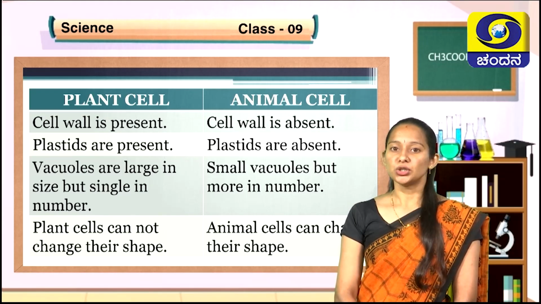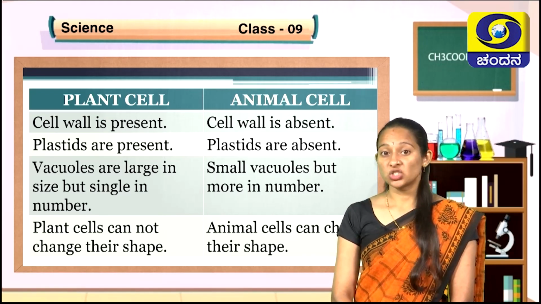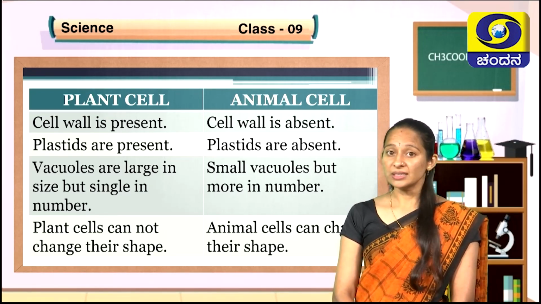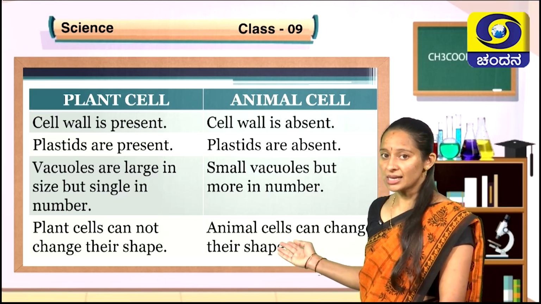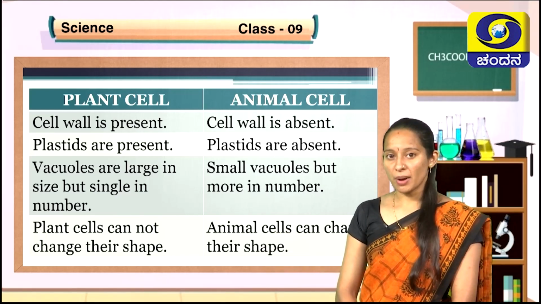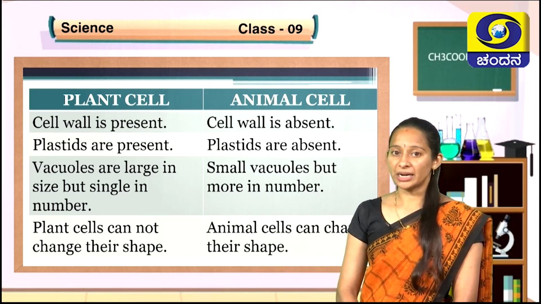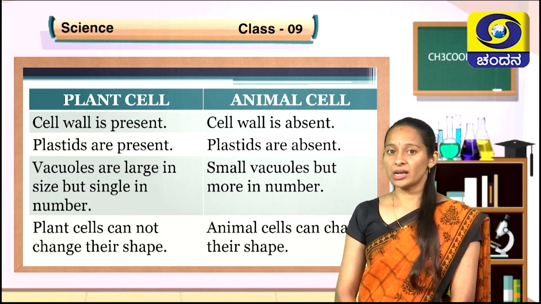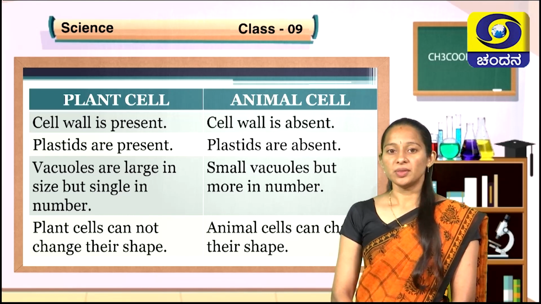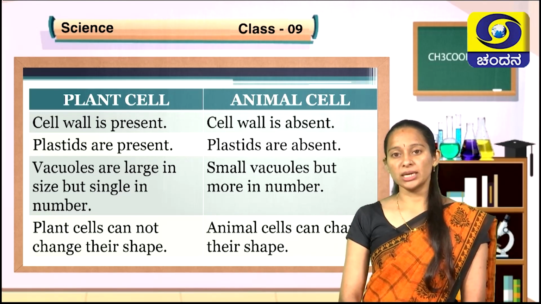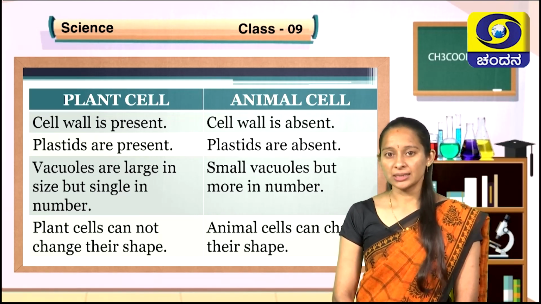Plant cells do not change their shape generally. The reason is plant cell will have rigid cell wall, whereas animal cells like amoeba and white blood cells can change their shape as they do not have cell wall. These are the differences between plant and animal cells.